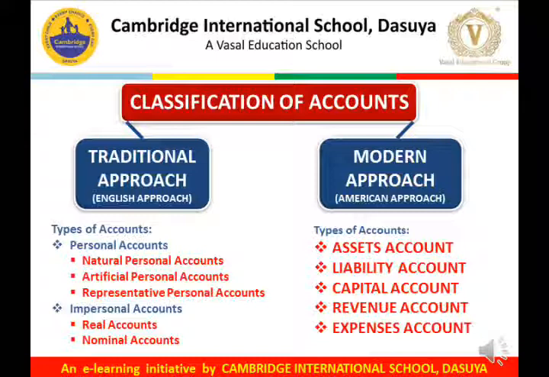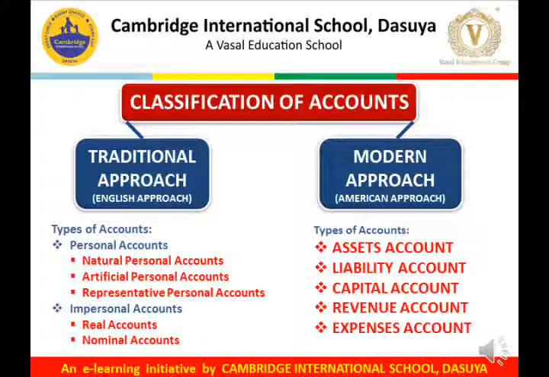In the traditional approach, there are broadly two types of accounts, personal account and impersonal account. Personal accounts are further classified into natural personal accounts, artificial personal accounts, and representative personal accounts. Whereas impersonal accounts are further classified into real accounts and nominal accounts. Personal account, as the name suggests, is related to a person. So a natural person's account, for example, Ram account, Shyam account, Sita, Geeta, Reena, Meena, these are all natural personal accounts.